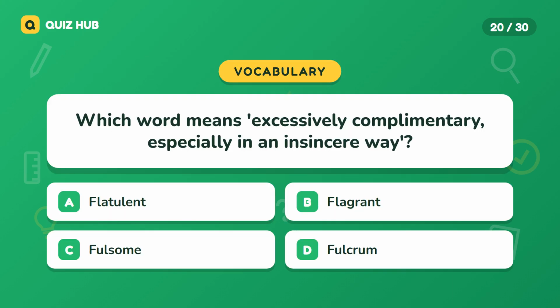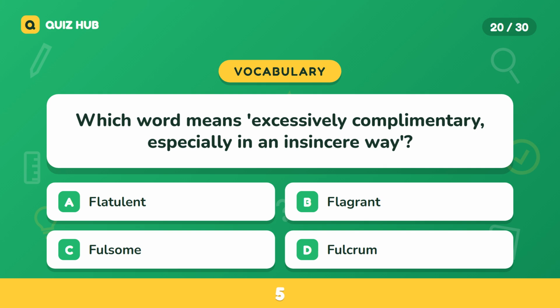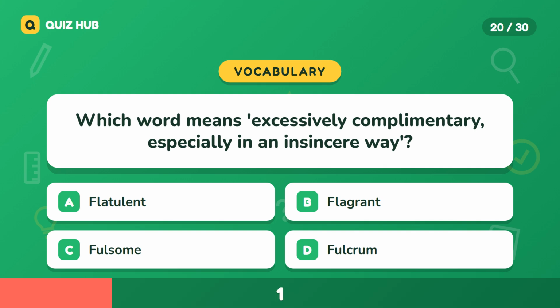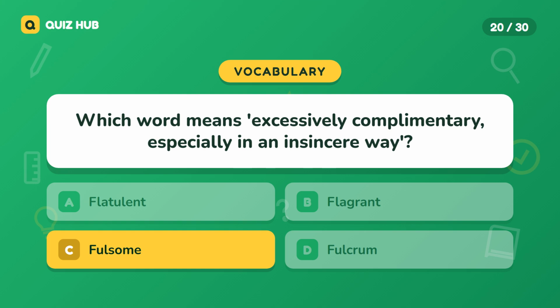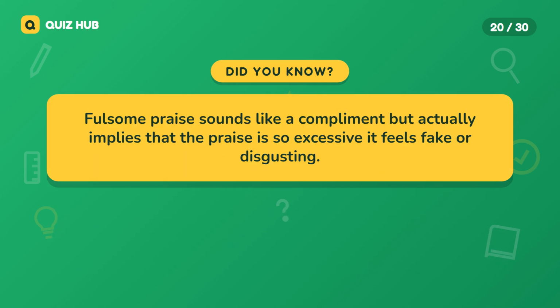Question 20. Which word means excessively complimentary, especially in an insincere way? A. Flatulent. B. Flagrant. C. Fulsome. D. Fulcrum. The correct answer is fulsome. Fulsome praise sounds like a compliment, but actually implies that the praise is so excessive it feels fake or disgusting.